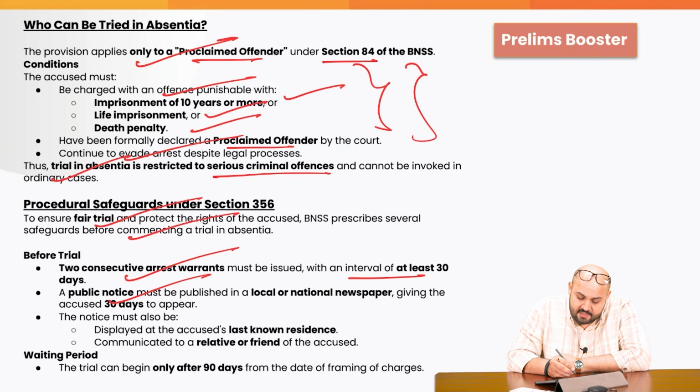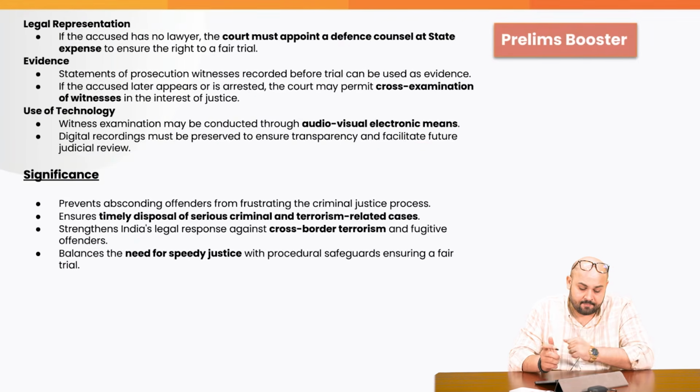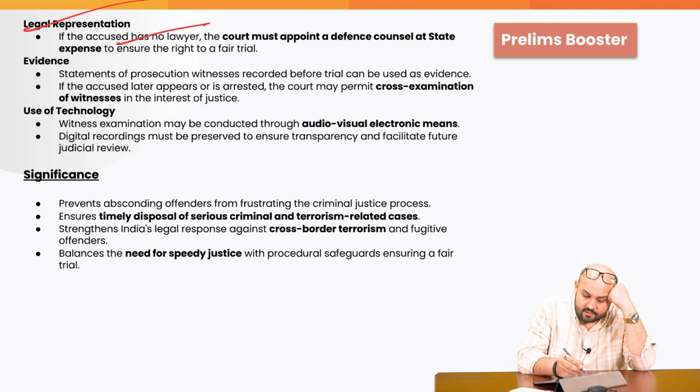Public notice must be published in a local or national newspaper giving the accused 30 days to appear. The notice must be displayed at the accused's last known residence, communicated to a relative or a friend. Waiting period: the trial can begin only after 90 days from the date of framing the charges. Legal representation: if the accused has no lawyer, the court must appoint a defense counsel at the state expense to ensure the right to a fair trial.